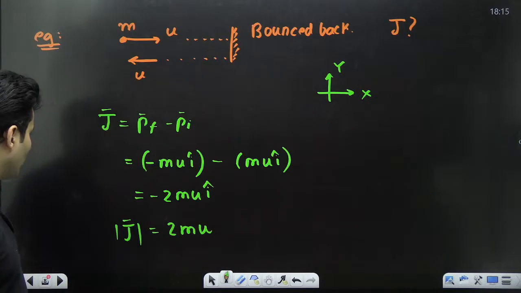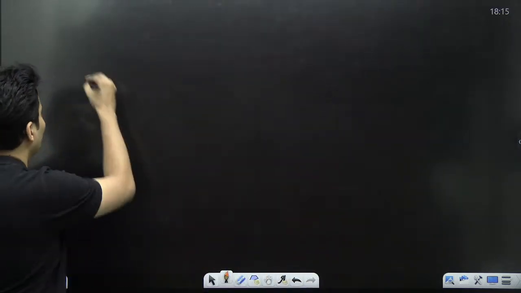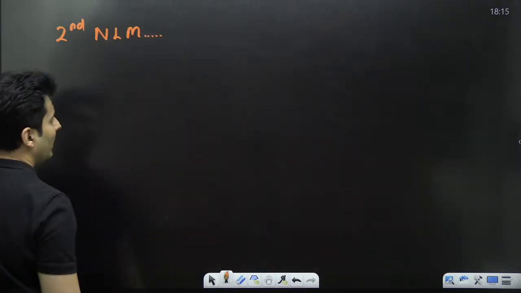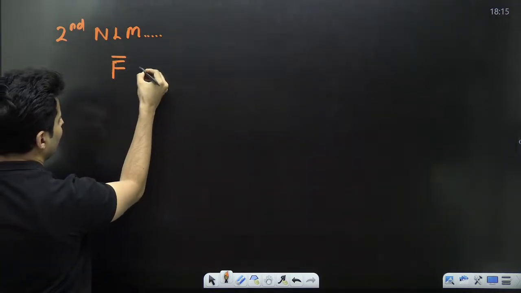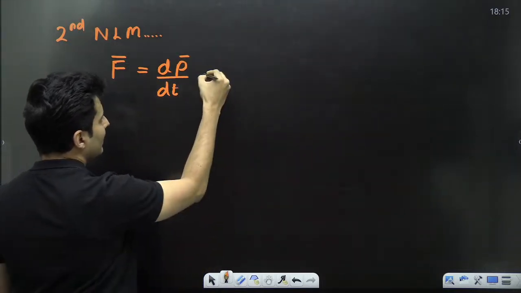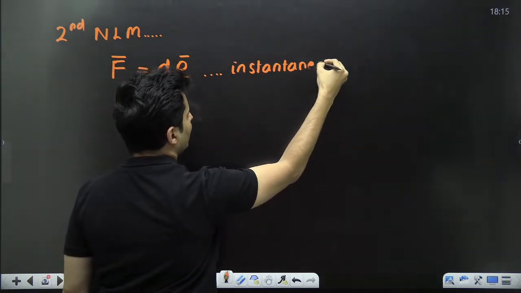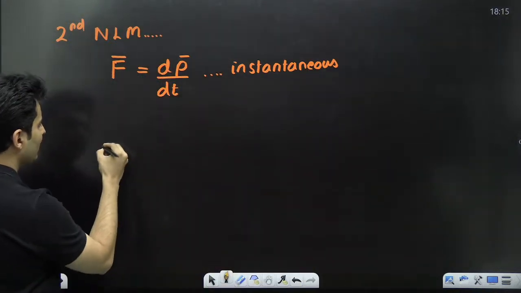Okay. So now that you have a fair idea of what momentum and impulse are, I think now it's a good time that we talk about forces as well. What is the relation between force and impulse? That comes from Newton's second law. According to Newton's second law of motion, the net force acting on a particle is nothing but dp by dt, isn't it? This is nothing but the instantaneous value. So if I talk about the average value, this is how it will be.